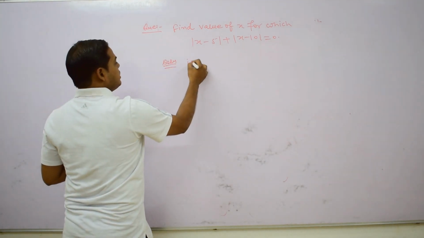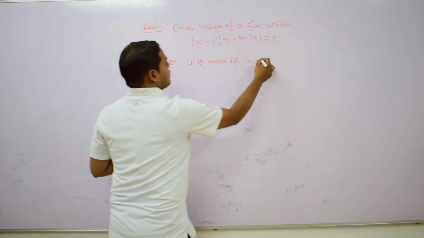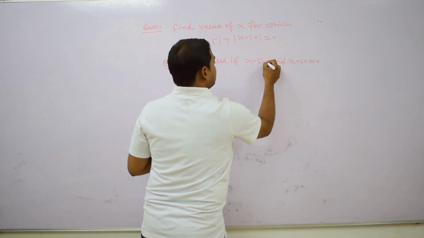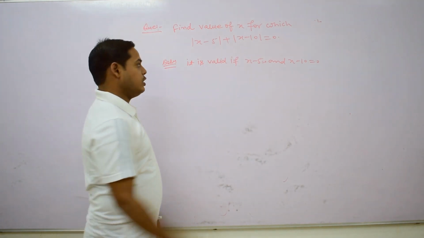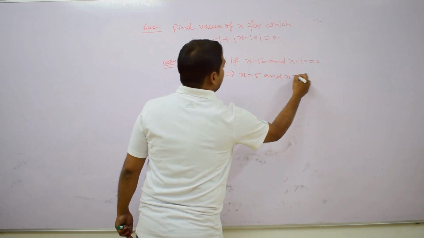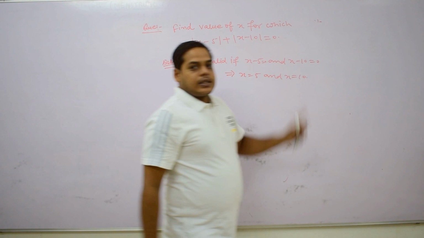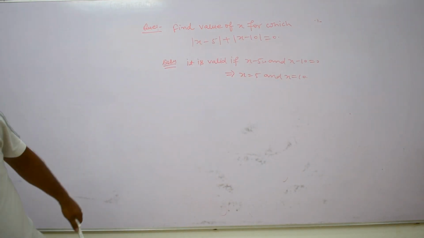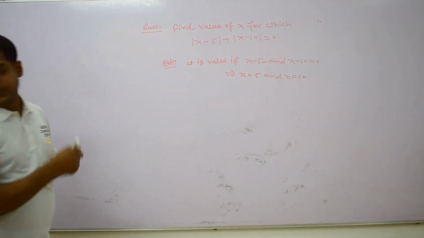It is valid if x minus 5 and x minus 10 equal 0, and very important, both are simultaneously 0, means x equal to 5 and x equal to 10. So from this equation we get the value of x equal to 5 or x equal to 10. Now we do another question.